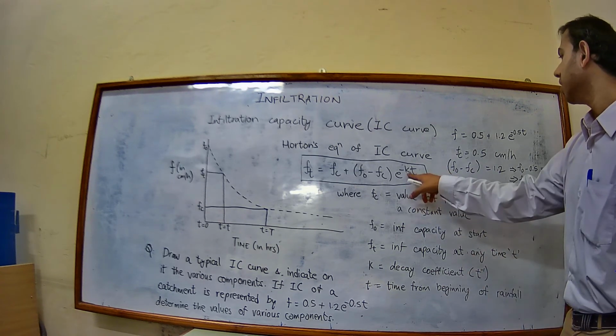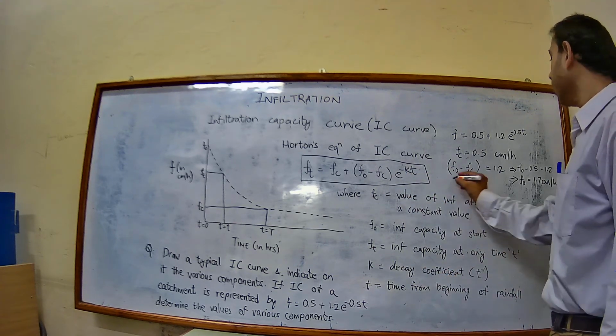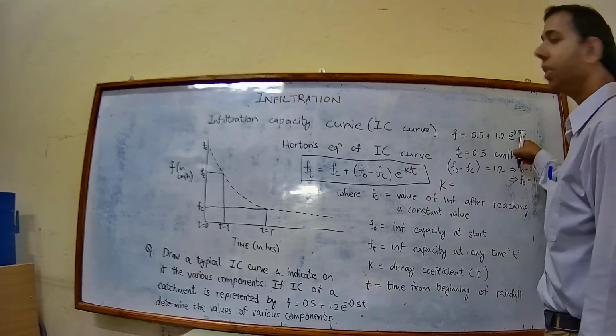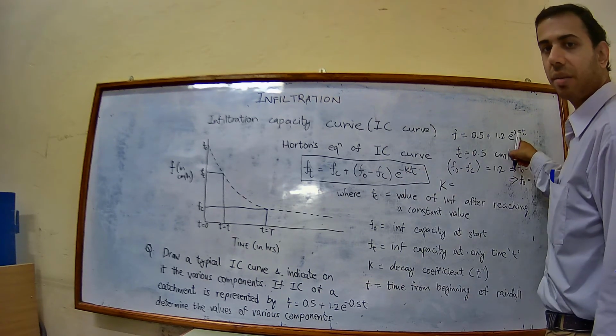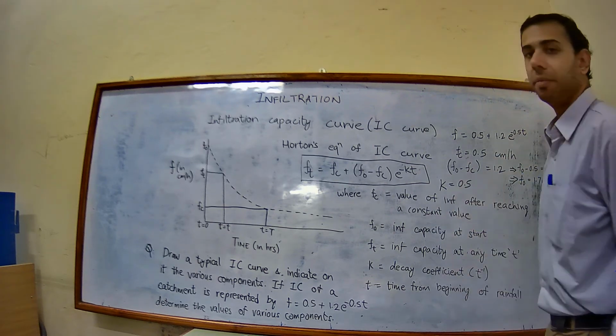And also here there is this term k, that is the decay coefficient. So k will be equal to what? Here k is equal to 0.5.